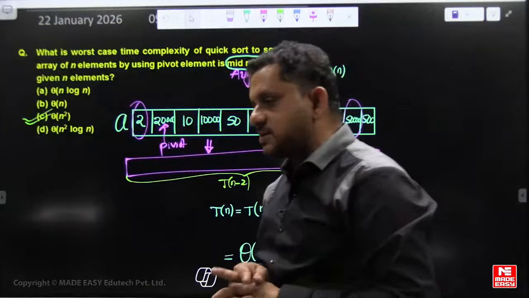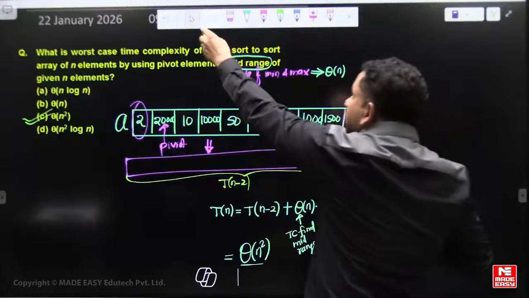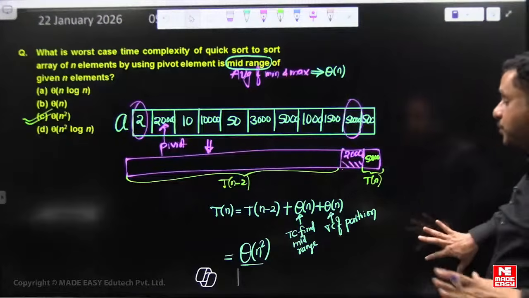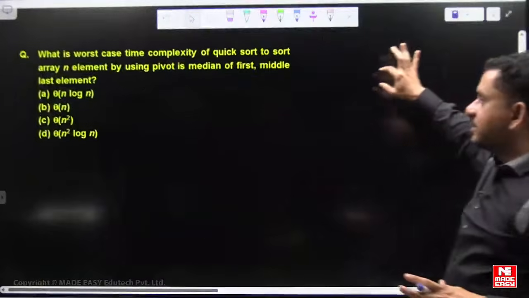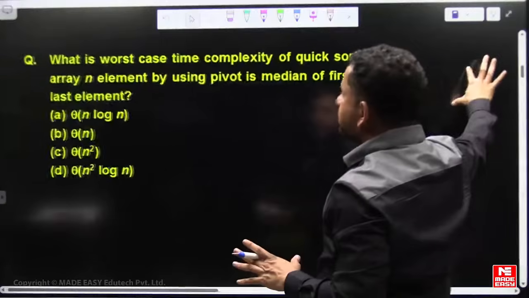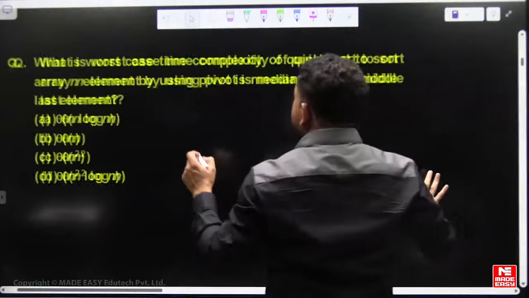So the possibility is there, right? That's why I included this. I hope you are aware of this question. I think this question does not require explanation. Just answer this in half a minute.